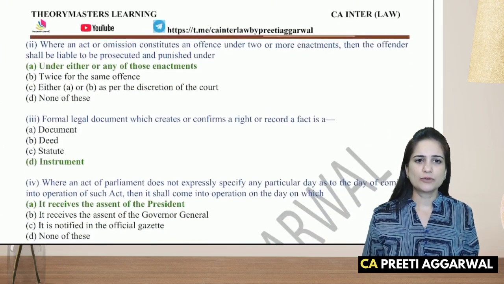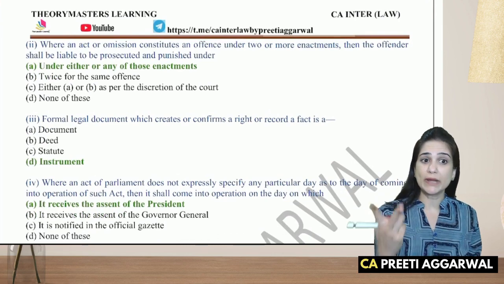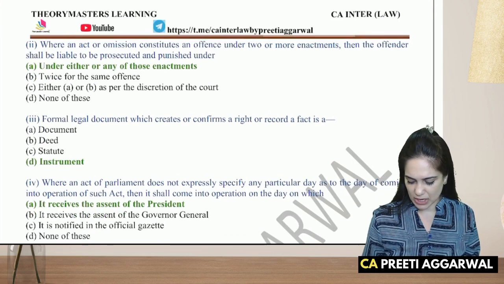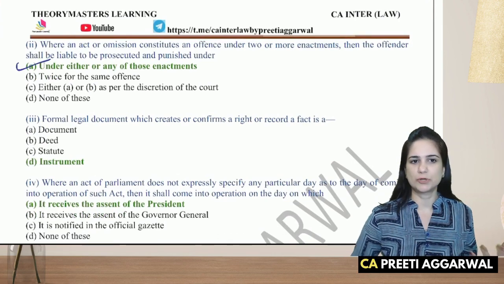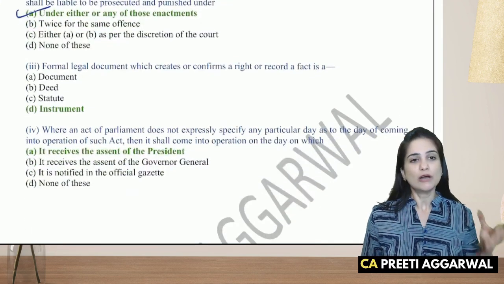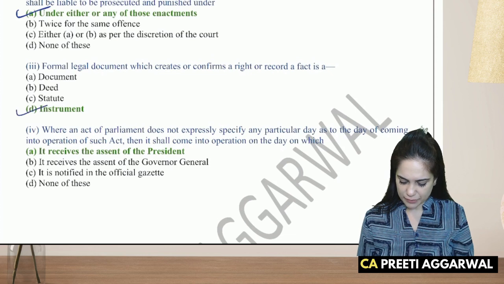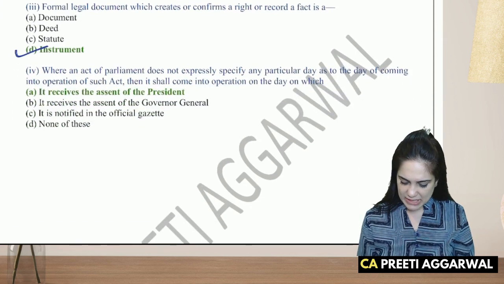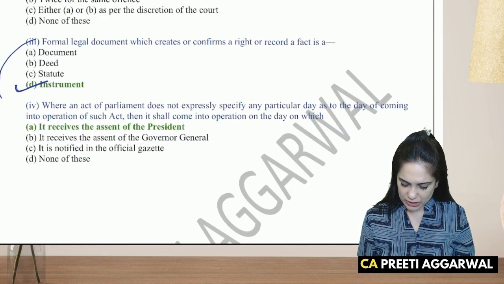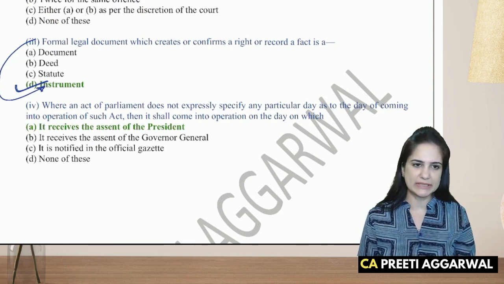Where an act or omission constitutes an offense under 2 enactments, you can punish him under either or any. You can't punish him twice for the same offense. Formal legal document is an instrument. This is the exact definition of instrument. It's not the definition of a deed, although both instrument and deed mean the same.